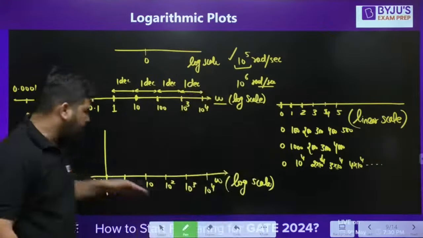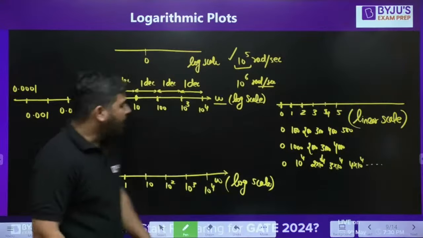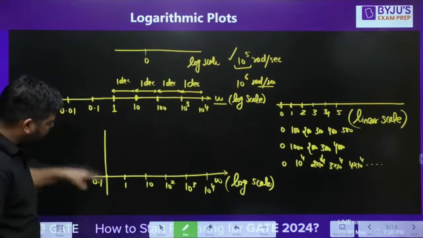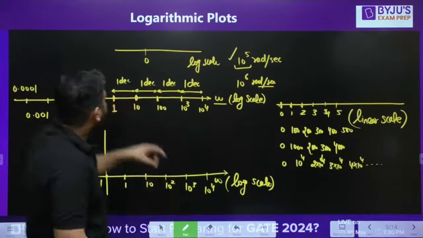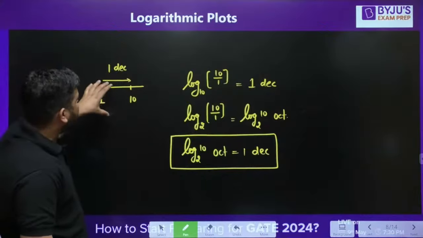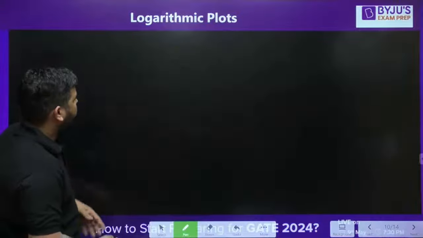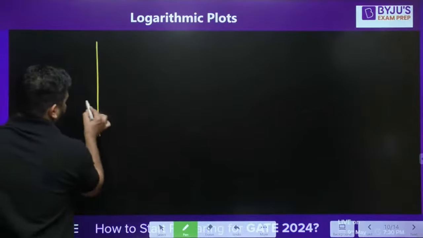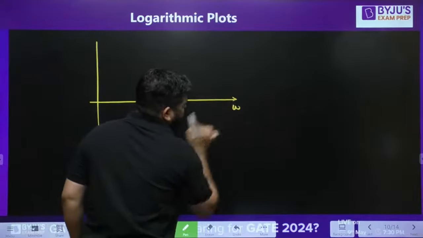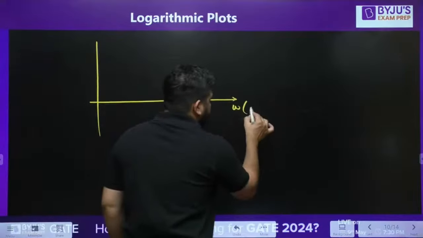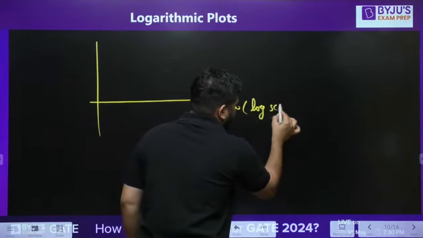So this axis I have shown in the log scale. Now look at the amplitude axis. Let's take a graph. This is the radian per second axis, the omega axis, and this is under log scale.